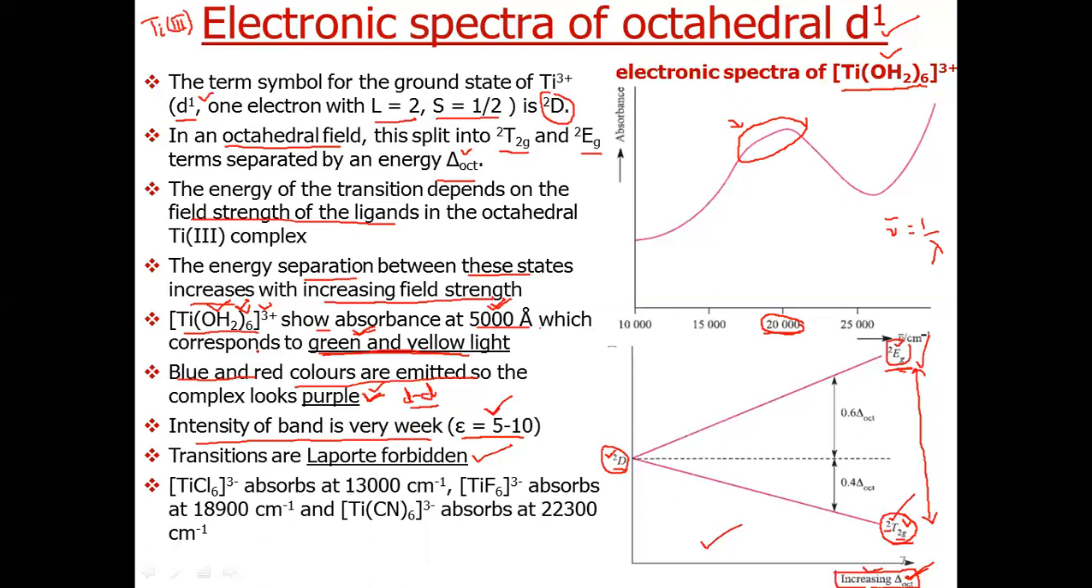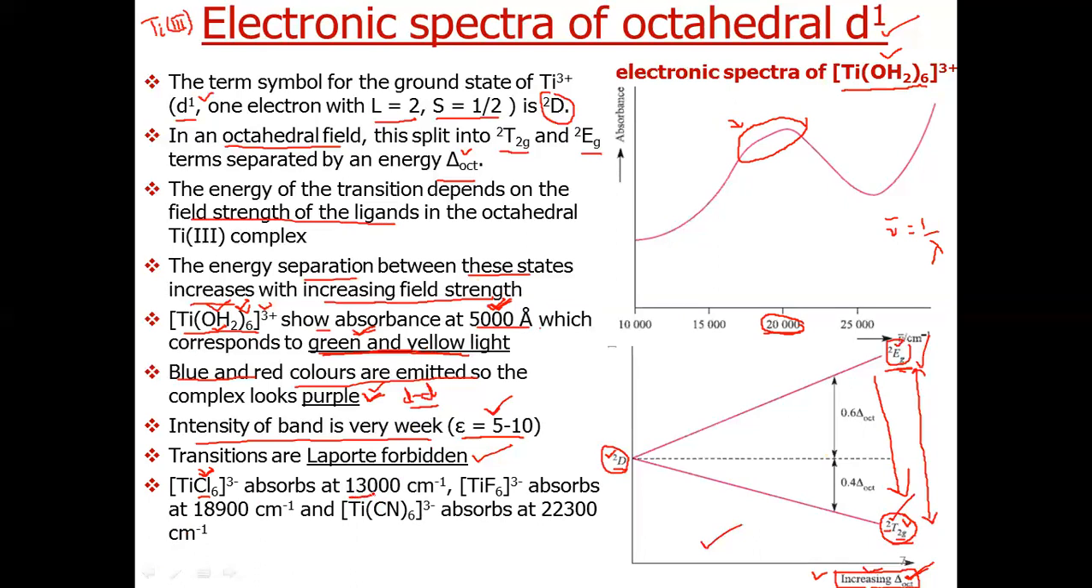Now, what will happen if we change the ligand? Suppose we have replaced OH by Cl. Now, as we know the ligand has changed, so its electric field will also change. So the splitting will change. The ligands will affect the splitting between these two states, and this complex will not absorb at this wavelength. It will absorb at some other wavelength, or we can say at some other wave number.